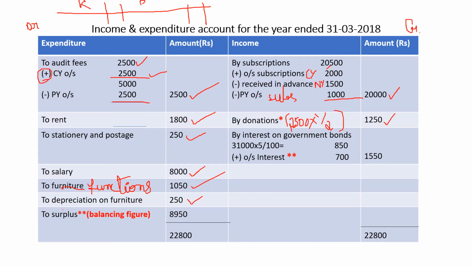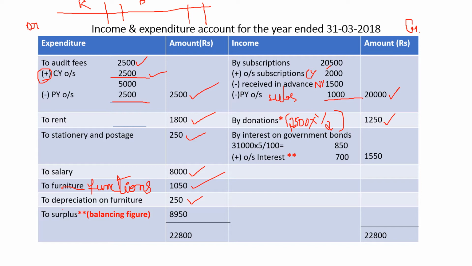Clear? Then next item under receipts column, interest on government bonds. Now there is an important adjustment with regard to interest on government bonds. See, in the opening balance sheet, 5% government bonds 31,000.